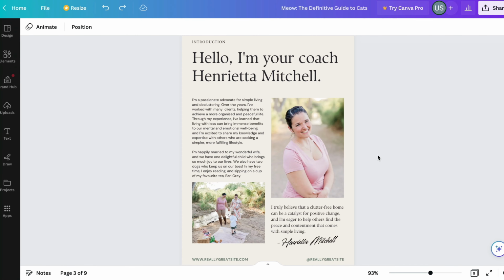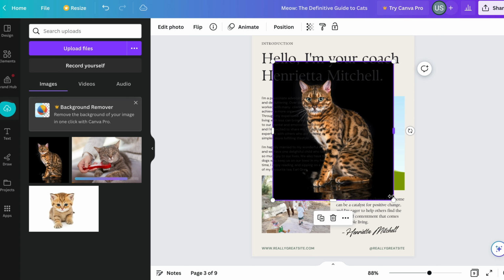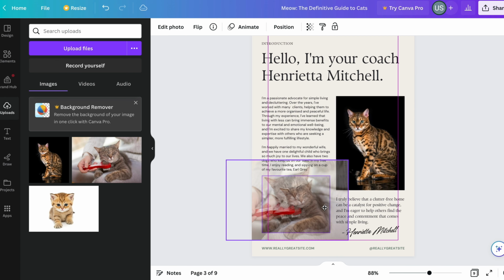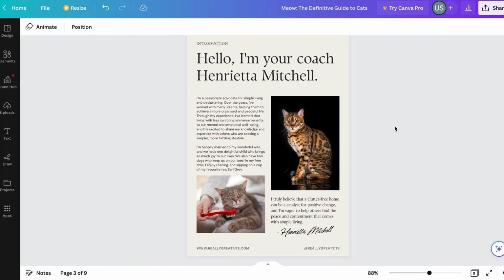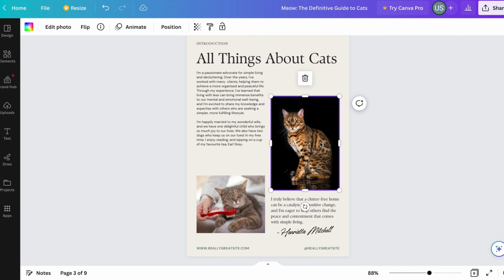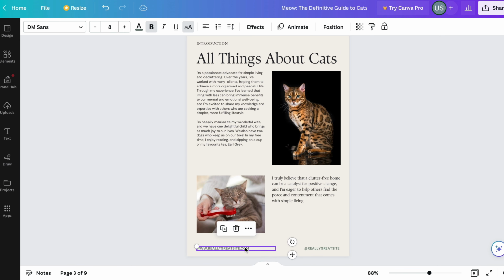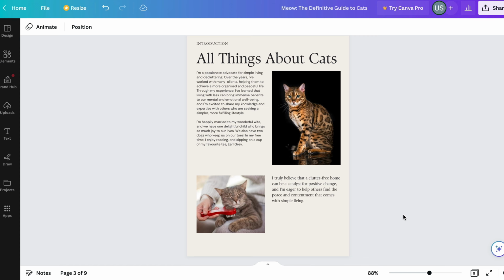Now, let's move on to the introduction page. We can replace the 2 images in the template with our own cat pictures. Next, let's give this page a proper title. Let's name it All Things About Cats. We should adjust the positioning of the text and images to better fit the page, and remove any unnecessary elements, such as signatures or footers if desired.